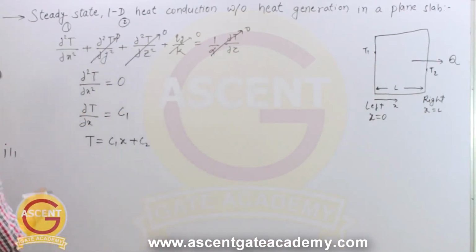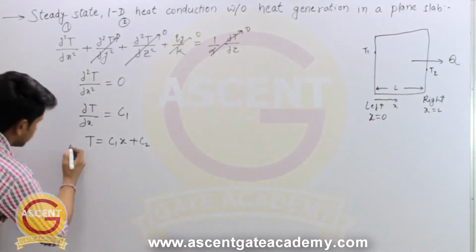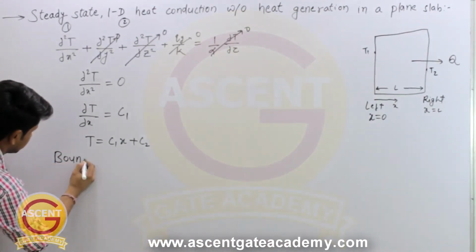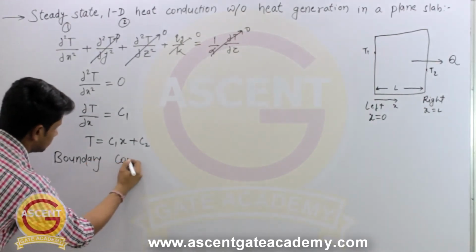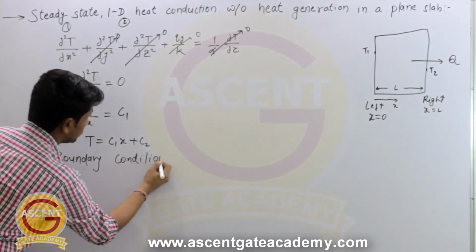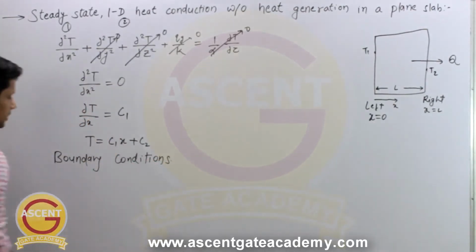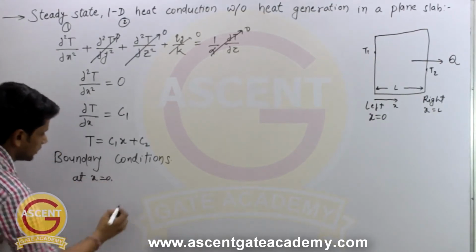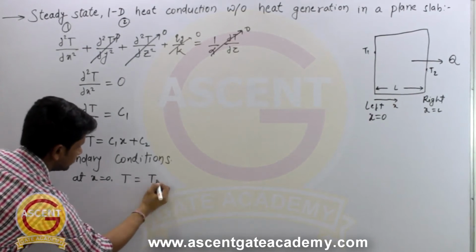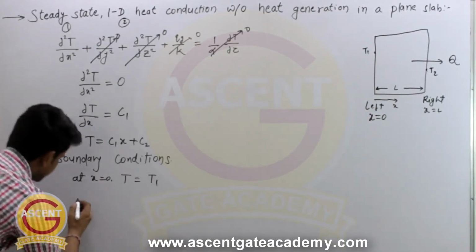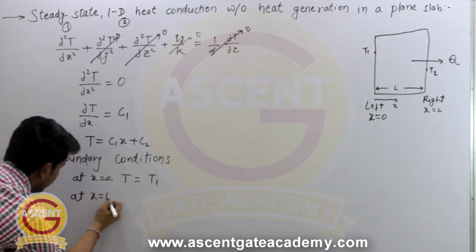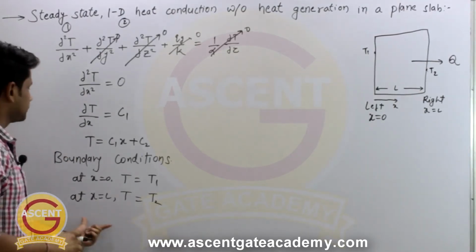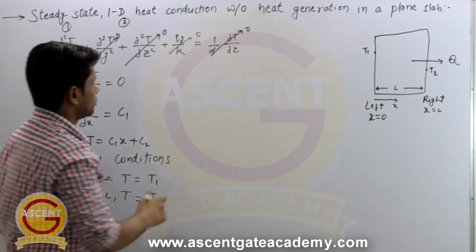So what are the boundary conditions? Okay, so we have two boundary conditions because there are two constants. First boundary condition is at x equal to 0, the temperature is equal to T1, and the second boundary condition is at x equal to L, the temperature is equal to T2, right? Now put these boundary conditions in this equation. So what do we get?